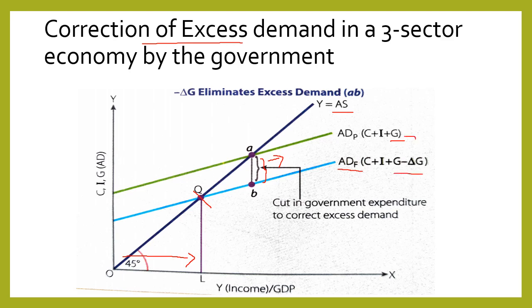As a result, the level of AD is brought down from ADP to ADF, and the economy is brought back to point Q, which is the point of full employment equilibrium.